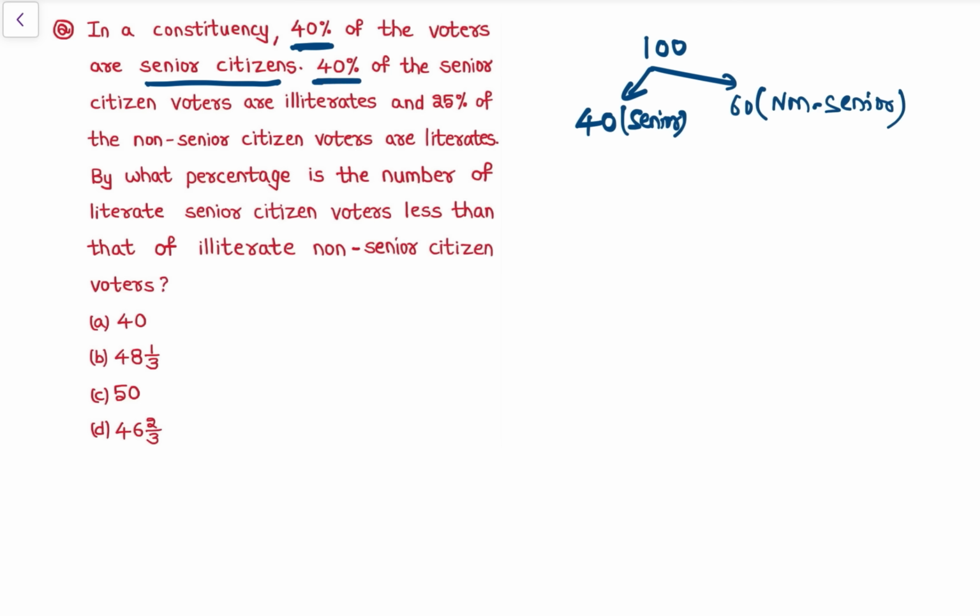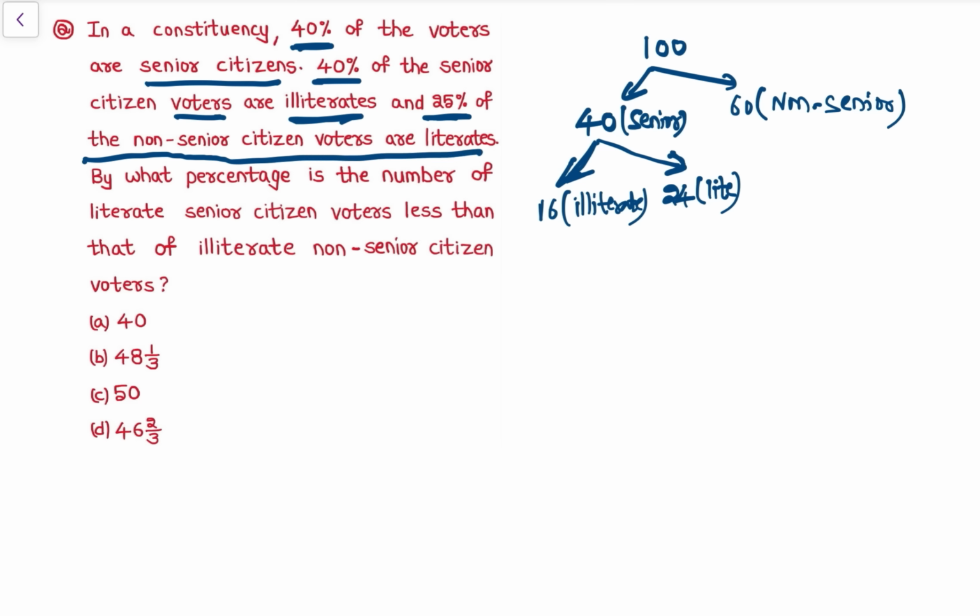Then 40% of the senior citizen voters are illiterate. So 40 senior citizens है. Senior citizens में 40% are illiterate. That is 10% is 4. 4 into 4 is 16. 16 are illiterate. 16 illiterate है, तो 24 are literate. And 25% of the non-senior voters are literates.